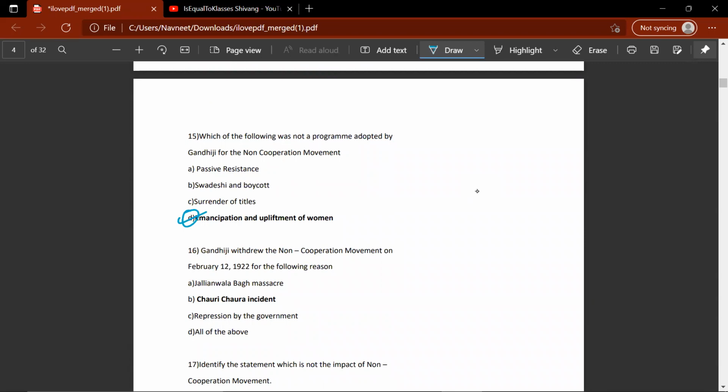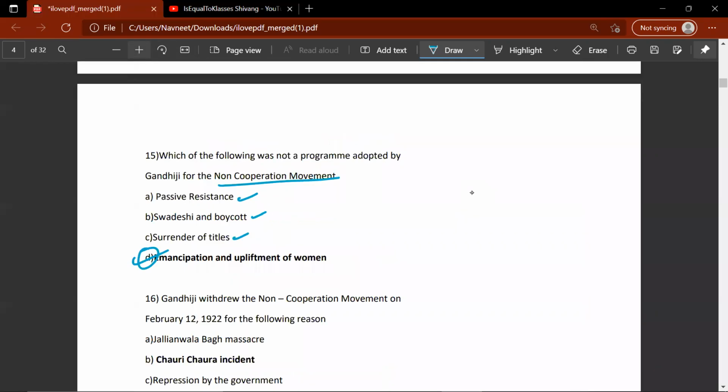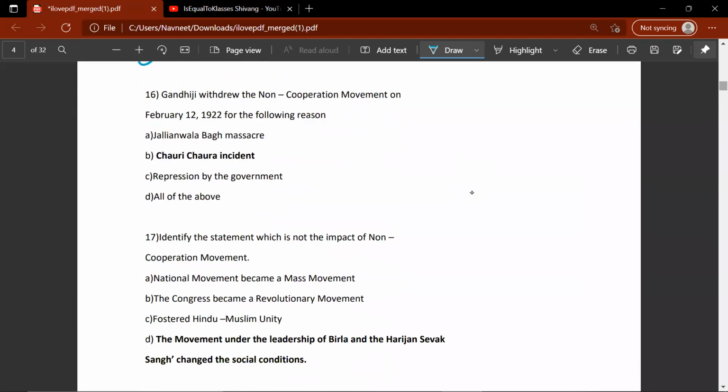So surrender of titles, Swadeshi and boycott, passive resistance were some of the programs adopted by Gandhiji for his non-cooperation movement. Okay, so let's move on. The next question says, Gandhiji withdrew the non-cooperation movement on February 12, 1922, for the following reasons. I'll just zoom this a bit so we can see it better. Just remember the dates. So B, Chauri Chaura incident, is the correct answer.